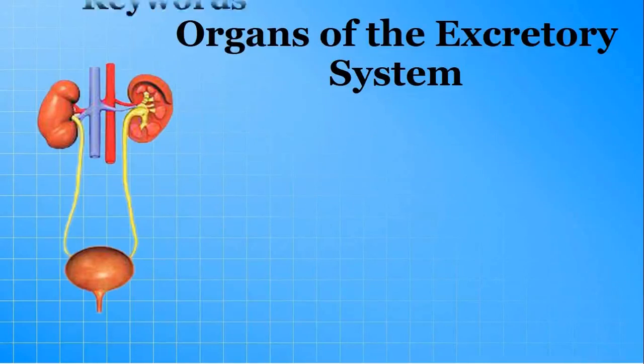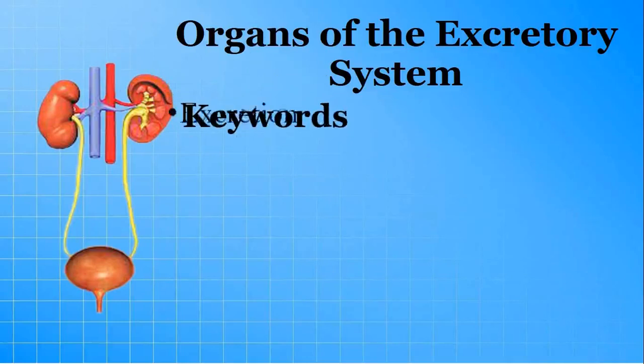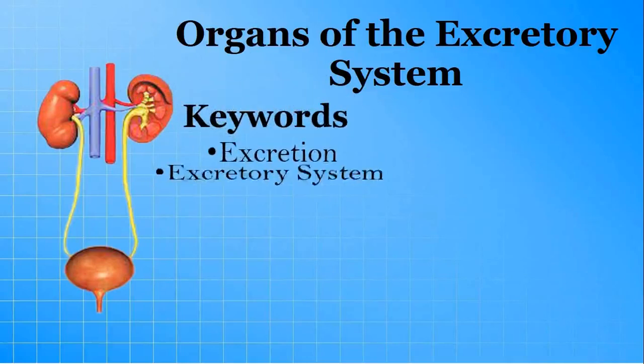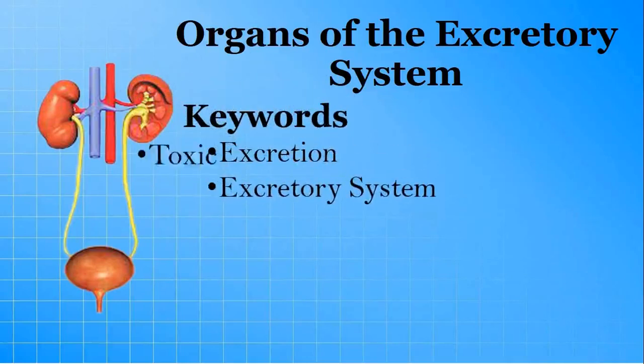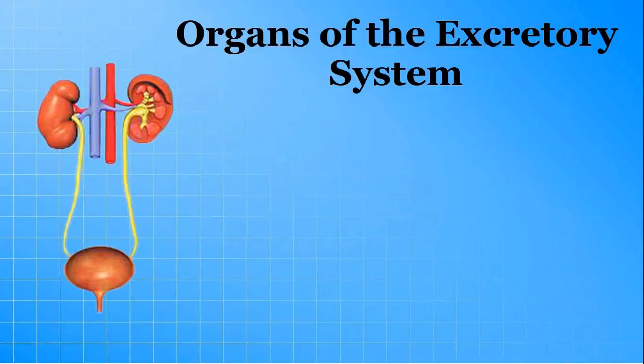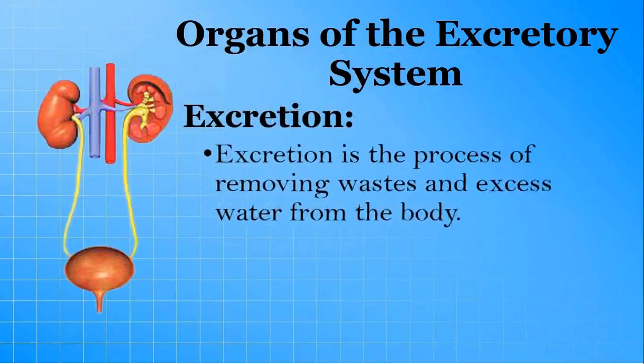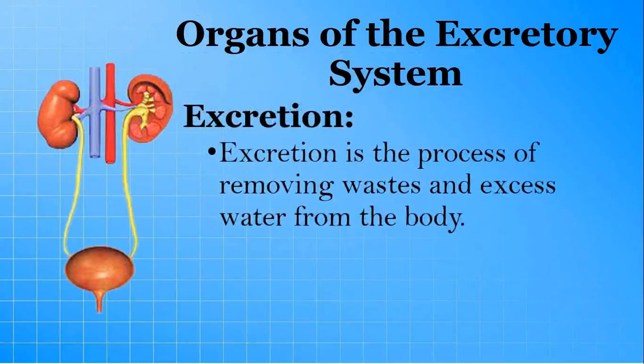Keywords are excretion, excretory system, and toxic. First, excretion. Excretion is the process of removing waste and excess water from the body.